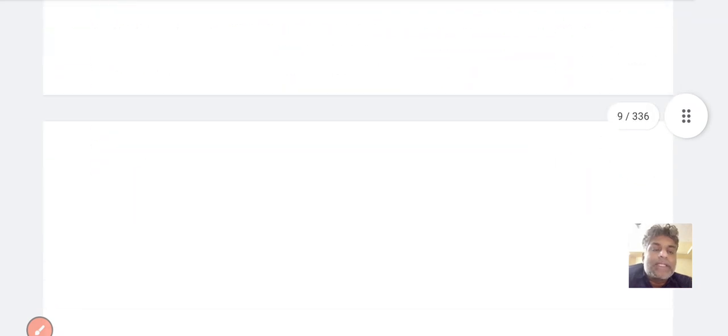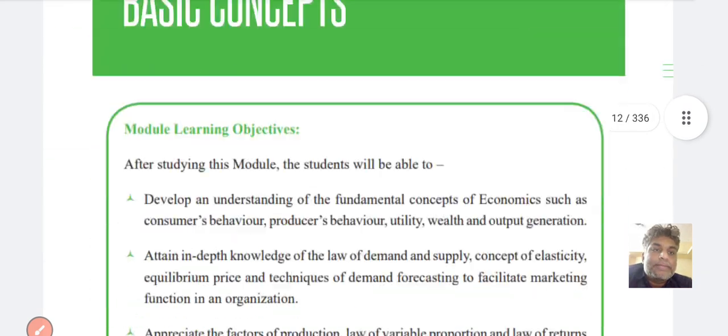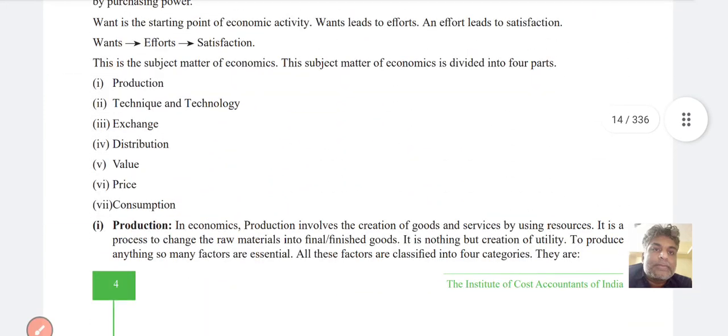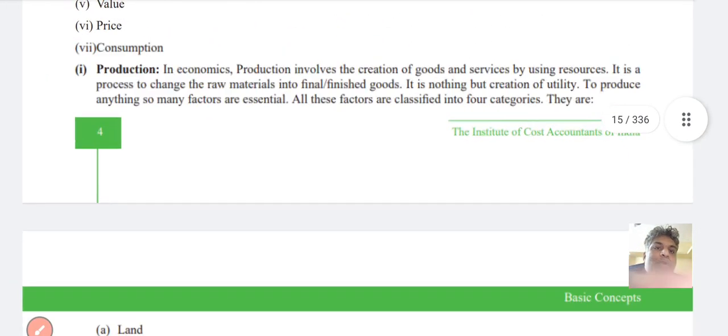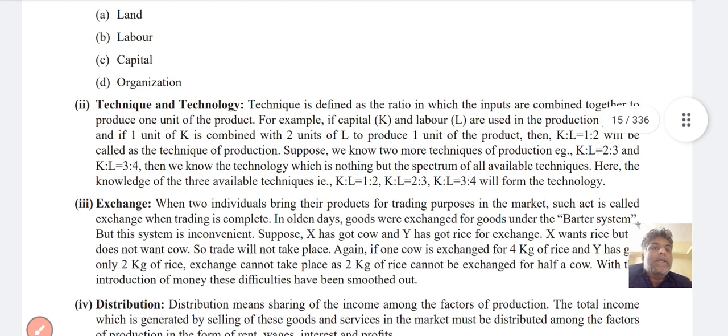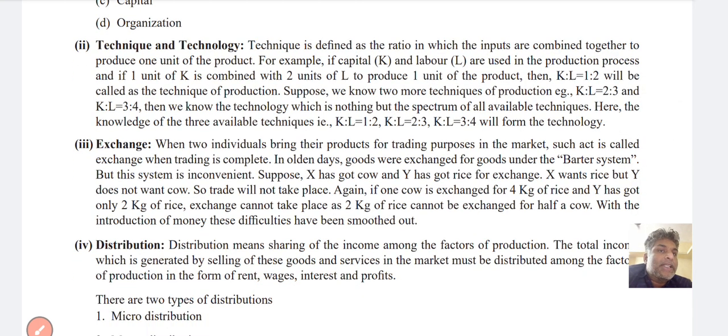So we are discussing the production. So we discussed production complete. Now the technique and technology.